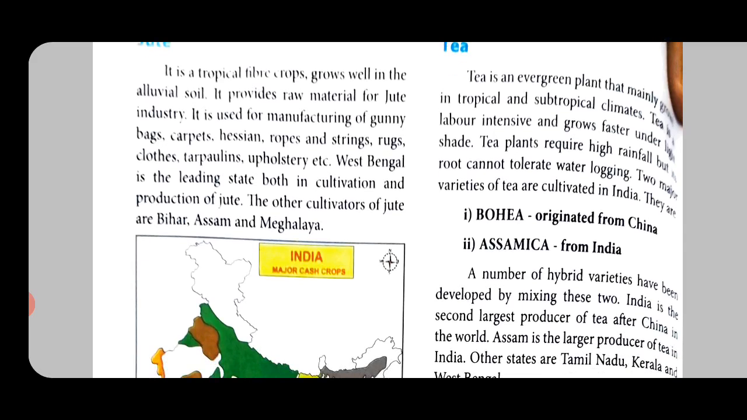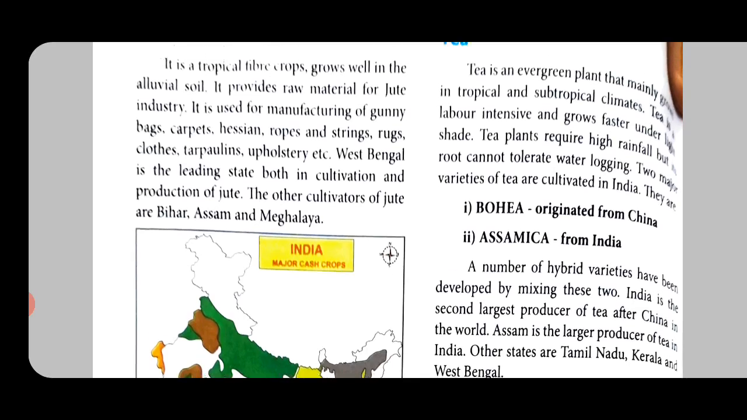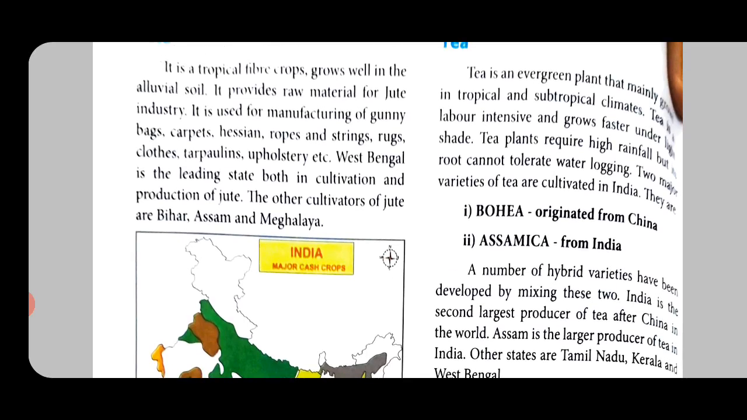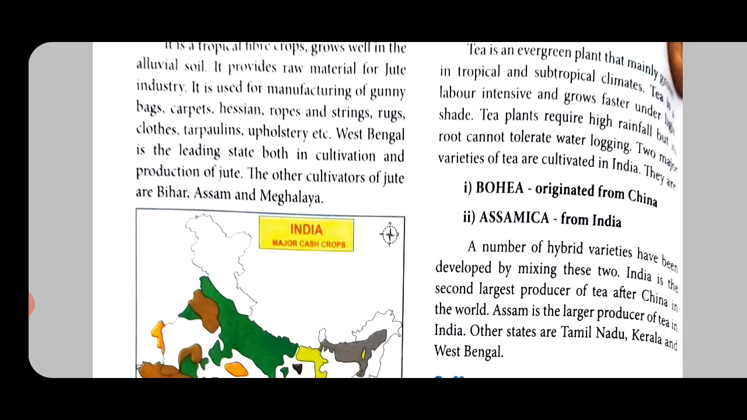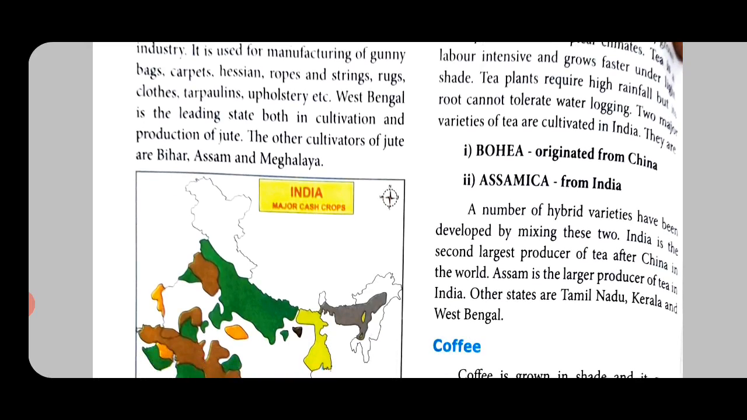It provides raw material for the jute industry. It is used for manufacturing gunny bags. Gunny bags is sakupai, carpets that you use in front of the home, hazen, ropes is kairu, strings, rugs, clothes, tarpaulins are the outer covering, the top sheet that we call tarpaulins, upholstery, etc.